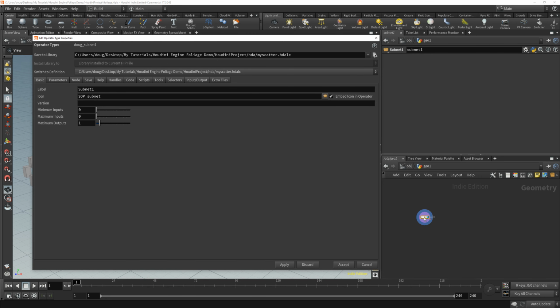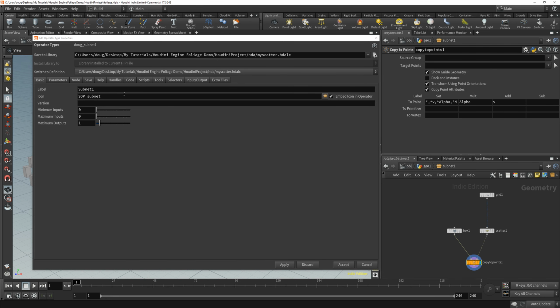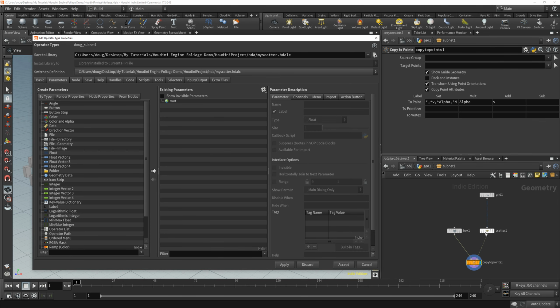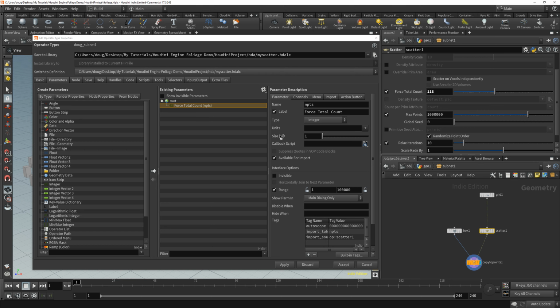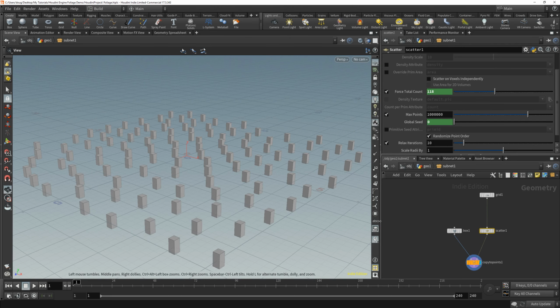And the parameters I said I was going to expose were on the scatter object. One was force total count and one was global seed. So on force total count, I'm also going to change the max range to be just 1,000 for now so that I don't accidentally make it real high, which can make the Houdini engine take a long time to generate everything. So you can still type in a higher number. It's just that the slider in Unreal Engine 4 will be low. Okay, so let's accept that.